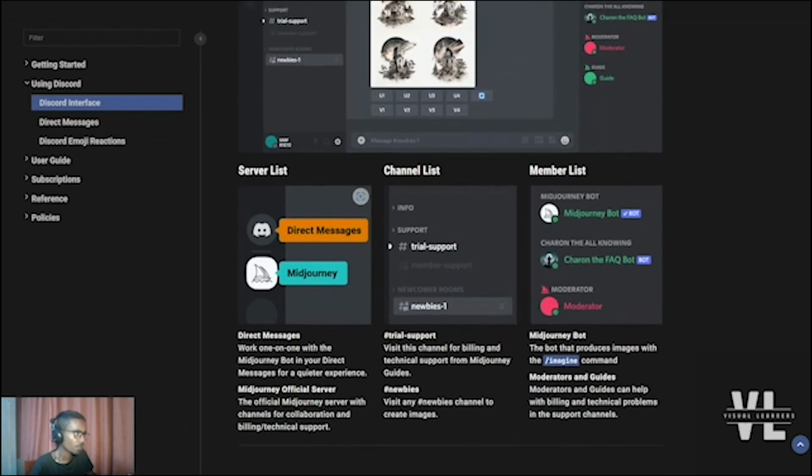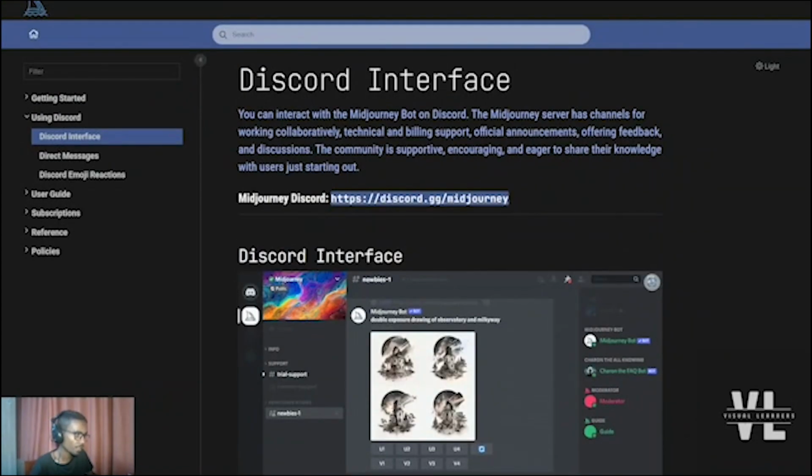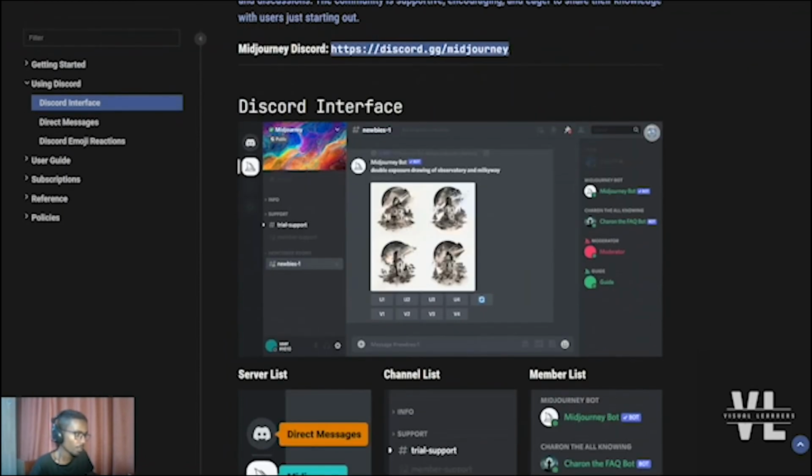So in order to get started with Discord, this is what the Discord interface looks like. And the Midjourney Discord link, invitation link, is provided here. So you can interact with the Midjourney bot on Discord, and the Midjourney server has different channels in which you can collaborate, and you can provide even your own contribution by using this platform. The community is supportive, encouraging, and eager to share their knowledge with other users who are just starting out.